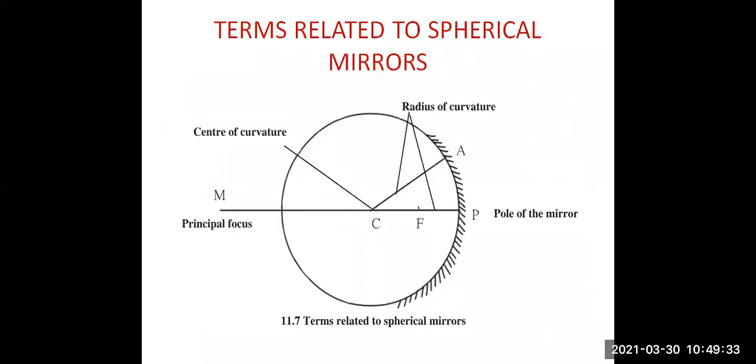Then we studied terms related to spherical mirrors. Now the first term is radius of curvature. The radius of the sphere of which the mirror is a part is called the radius of curvature of the mirror. Now the lengths CP and CA in the given diagram are the radius of curvature of the mirror.